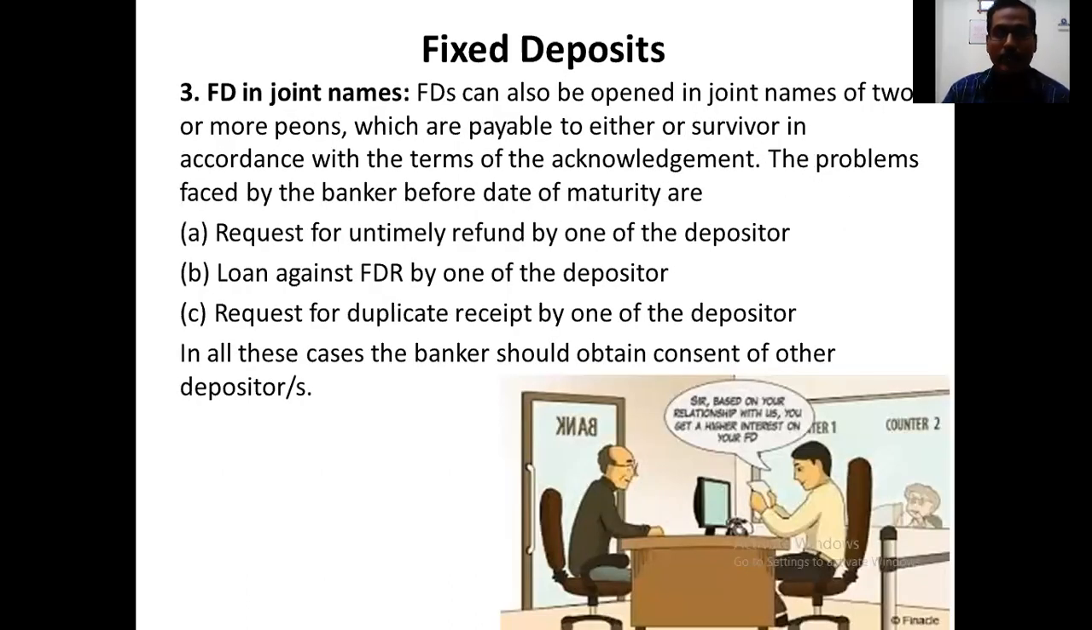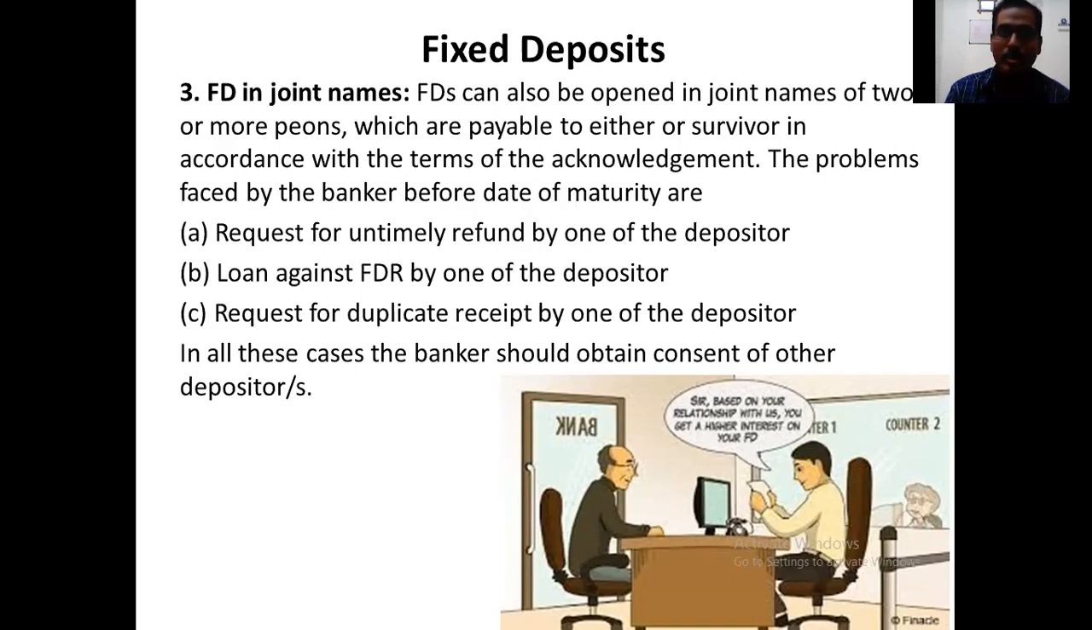FD in joint names. Fixed deposits can also be opened in joint names of two or more persons, which are payable to either or survivor in accordance with the terms of acknowledgement. The problems faced by the banker before the date of maturity are, so what happens? Like a normal savings or current account, a fixed deposit can also be under two people. After the expiry, it can be given to any one of them or both of them. So what are the problems the bank faces?